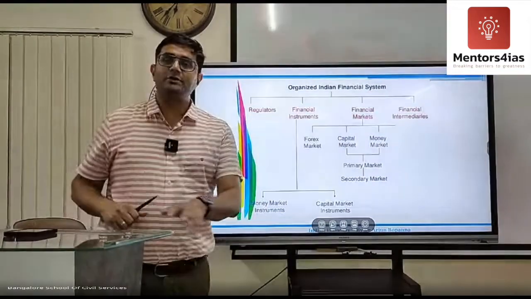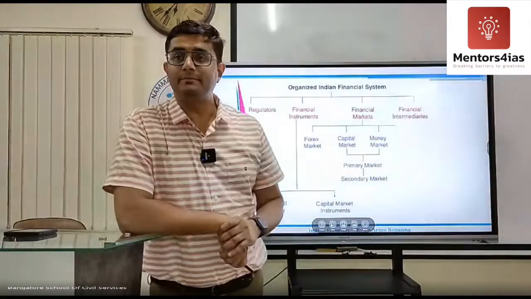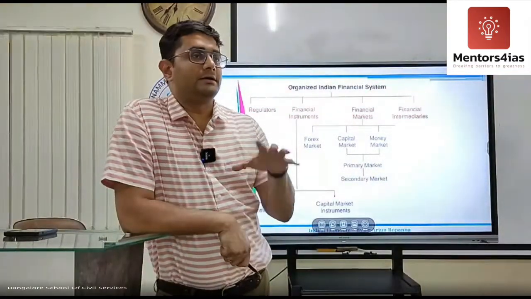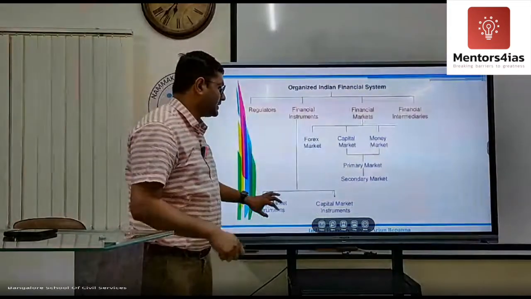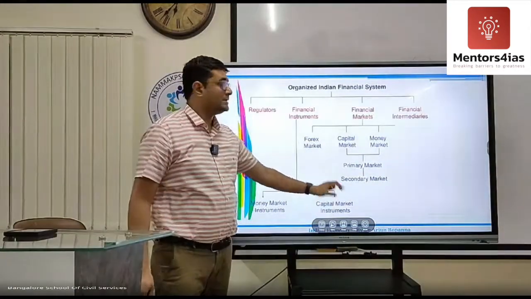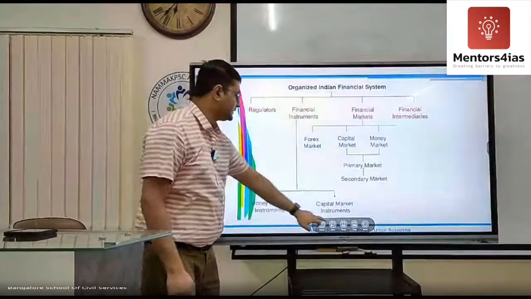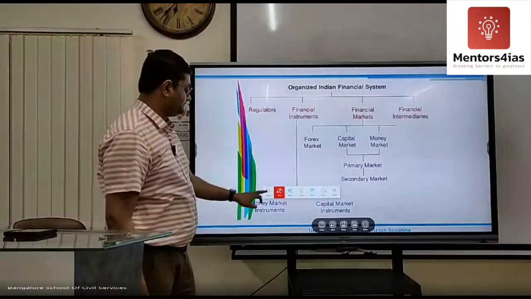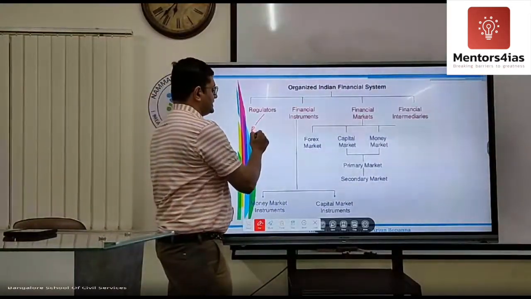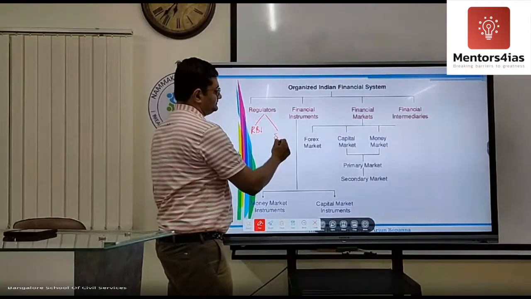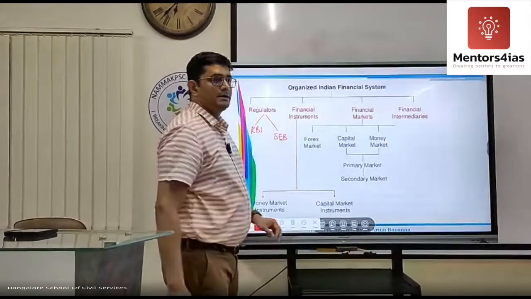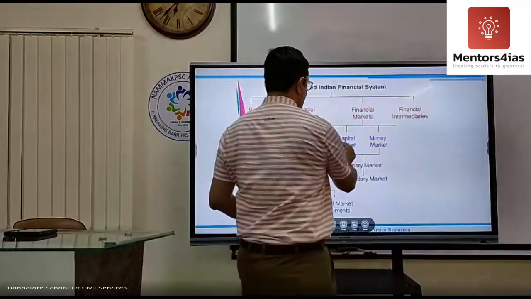So, in this particular chapter, you are supposed to remember that the market is of two types, money market and capital market. There are regulators. Who are the regulators? Your RBI and SEBI. Then there are various markets.